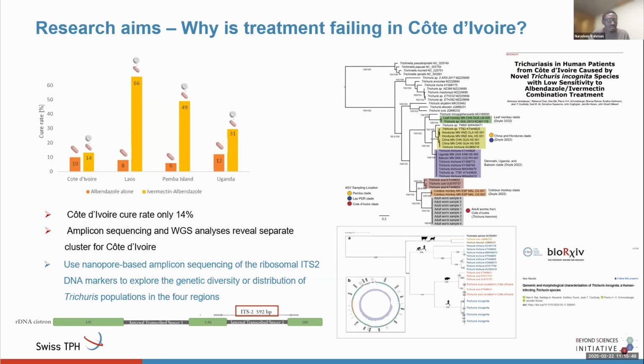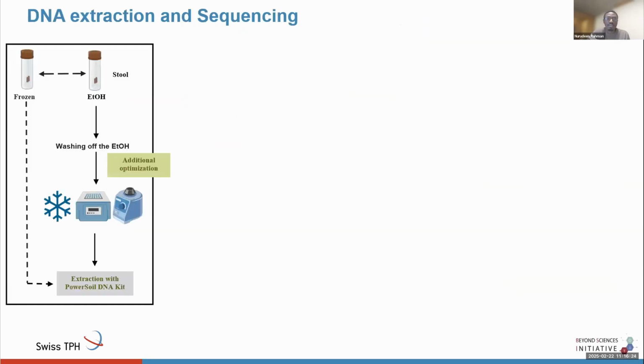But we have never found evidence of parasite resistance in Trichuris infection, although we have found resistance in veterinary important parasites. Another reason for treatment failure could be that the genotypes of worms are different in the regions where the sampling was carried out. So we decided to use Nanopore-based analysis of the ribosomal ITS2 to explore the genetic distribution of this Trichuris population in the four regions.